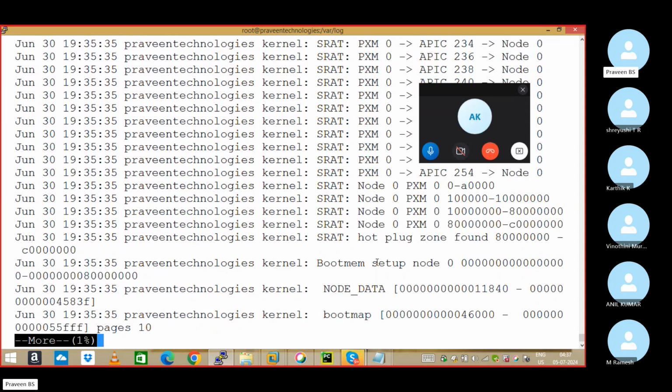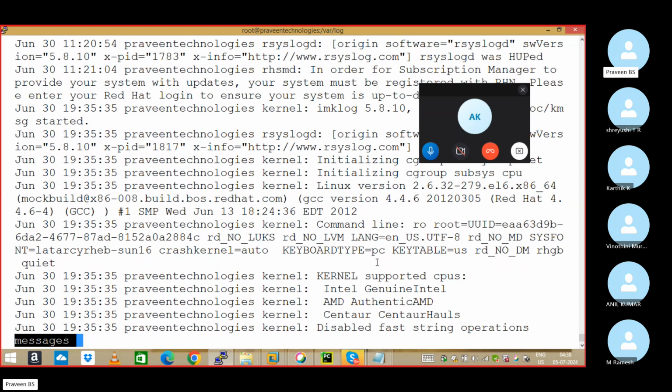If you want to come out, sir, Control C. Understanding my point, sir? The more command is used for scrolling. The less command has the same functionality; both are the same. Nothing special, fix whichever you require. But I'm going to tell that command also. less, space, messages. less is another command with the same functionality as more. Any doubt, sir? less space messages. Ready? Give enter.